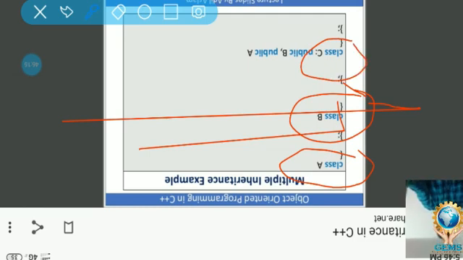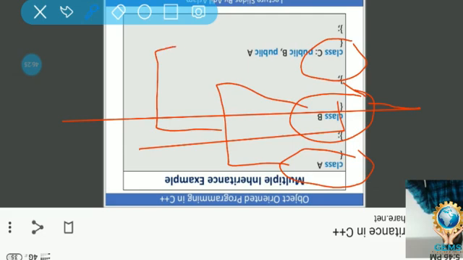Class C is not a parent class, but it is a child class or derived class. This class comes from these two parents A and B. That's why it's a derived class, also called a child class of parent A and parent B.